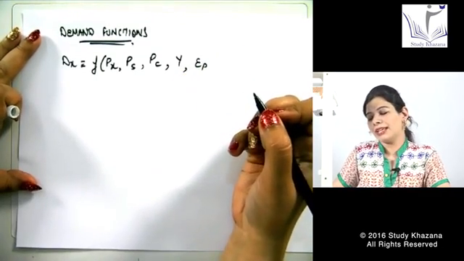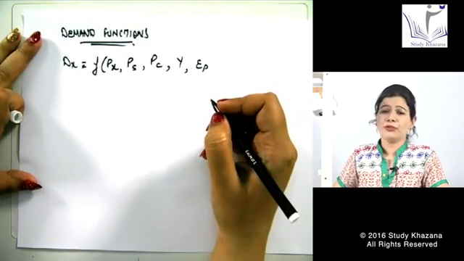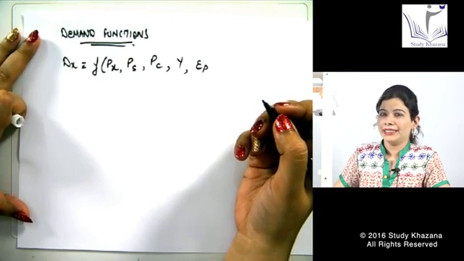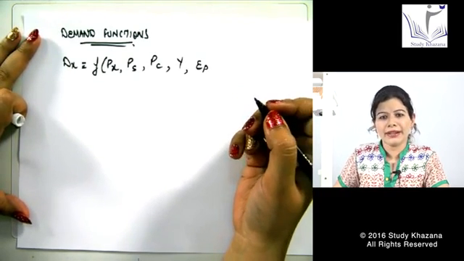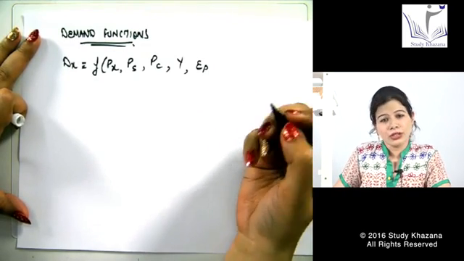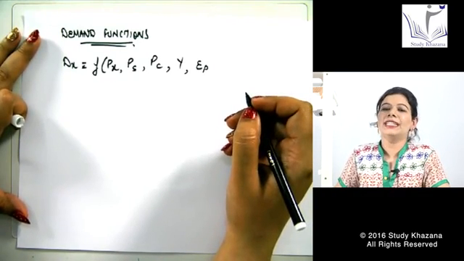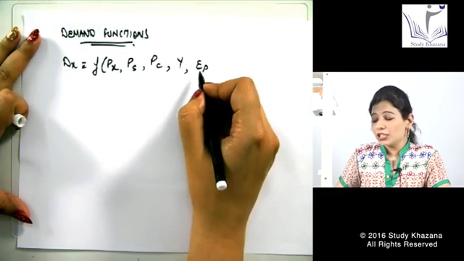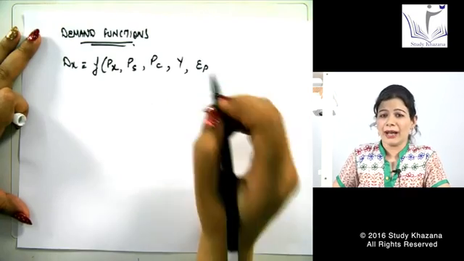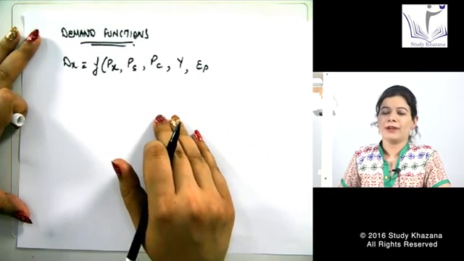Next factor that affects the demand is EP. EP is the expected future price of the product. You might have seen the prices of gold were rising, and hence people were buying more of that gold because we knew that a further increase in prices was anticipated. So when a further increase in price is anticipated, people generally buy more of that good in the present itself, even if the present price is higher.